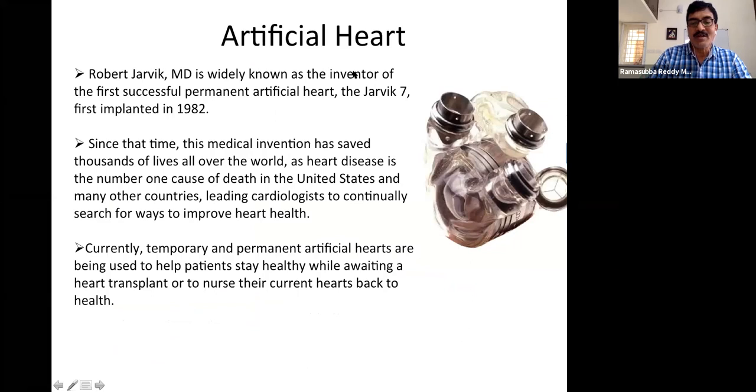And artificial heart. So in some cases where the heart is not functioning well, as I said, the heart's activity is to take blood and then send the blood with more force to the outside world. So that's the function. Or what we can say is it is a pump house. Only thing is, it is a closed loop pump. It is not like the water pumps at our home from the sump, I mean, it will take water and then put it in the overhead tank.